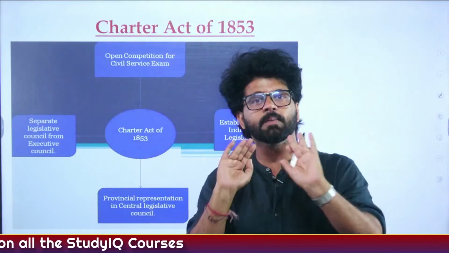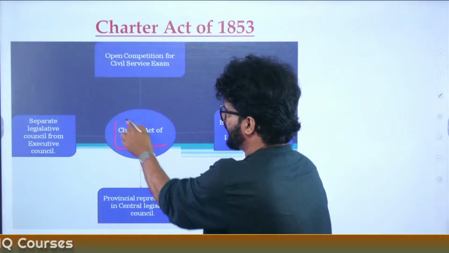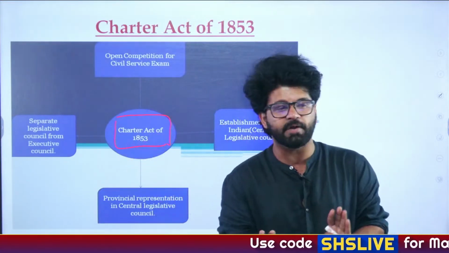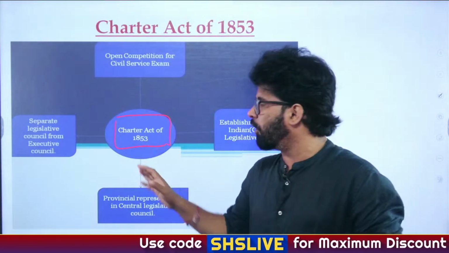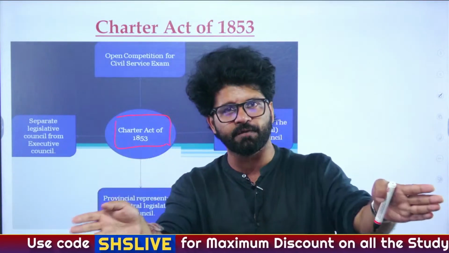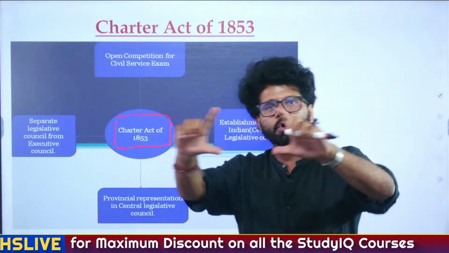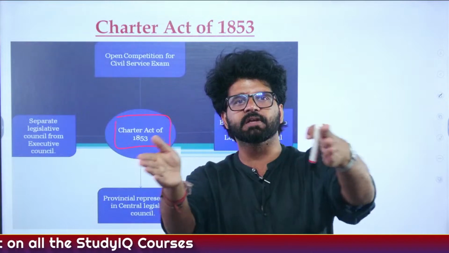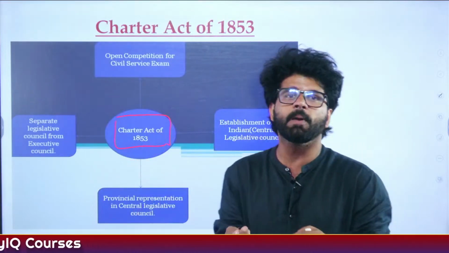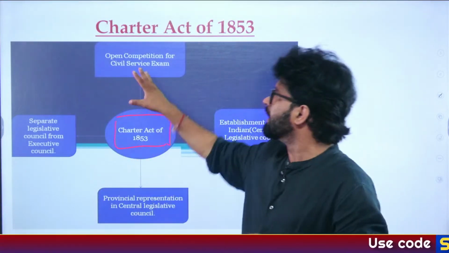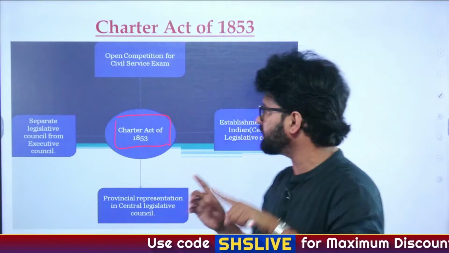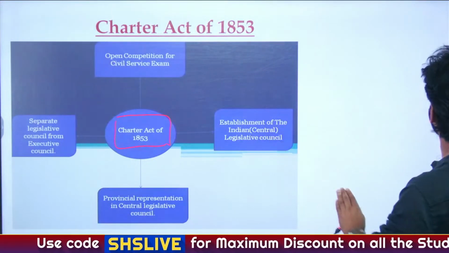And when we were talking about acts, we talked about the Charter Act of 1853. The most important provision of the Charter Act of 1853, if you remember, was the separation of legislative and executive function. The Viceroy has a council, and then it was divided into legislative and executive council. So do remember it, it is very, very important. And this also shows some amount of success which British Indian Association enjoyed, a very immediate success.